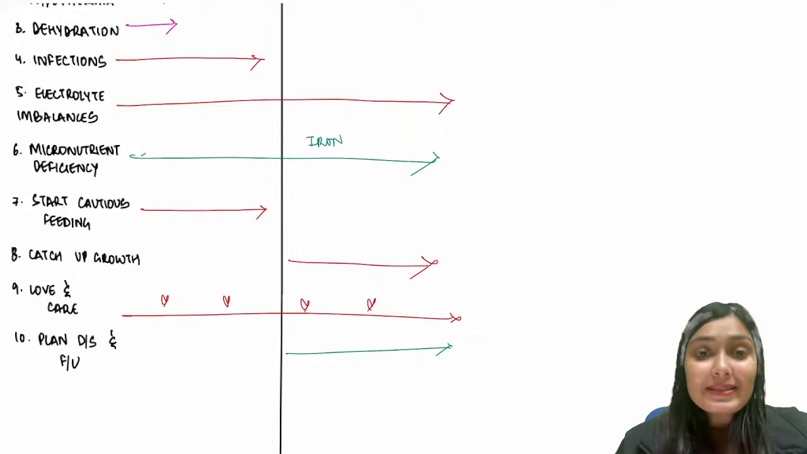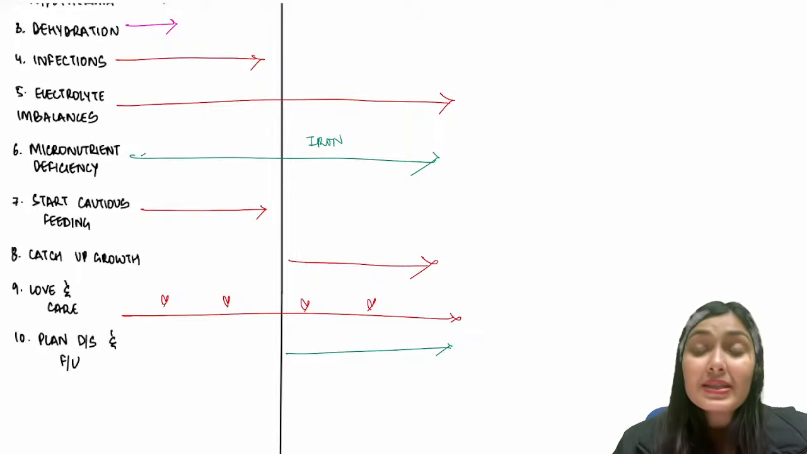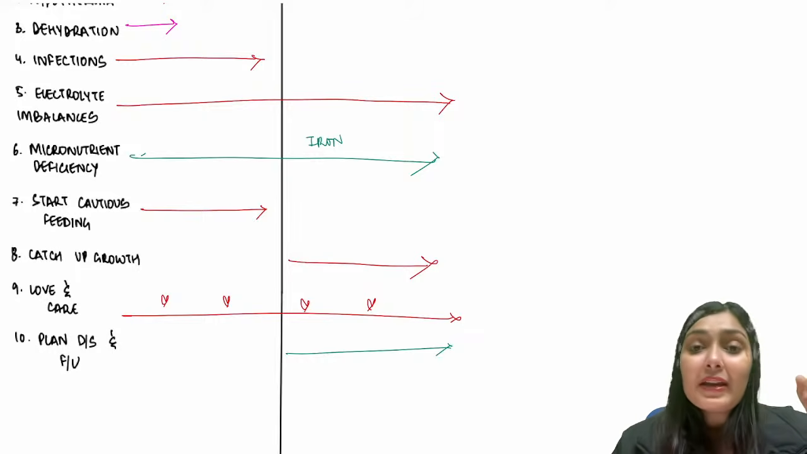So these are the 10 steps. Firstly, acute complications, hypoglycemia, hypothermia, dehydration have to be managed. Infections treated over the period of 7 days. Electrolyte imbalances and micronutrient deficiencies. Feeding, in which we start initially cautious feeding and then catch up growth. Lastly, love and care and discharge and follow up. One by one, we are going to pick up these topics. Each of these could be asked as a short note.